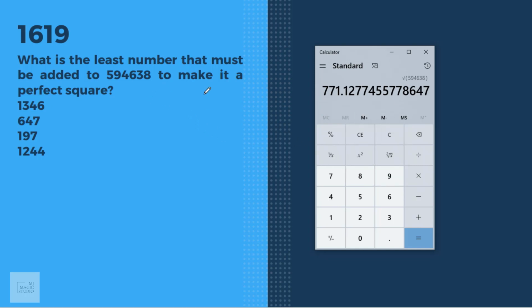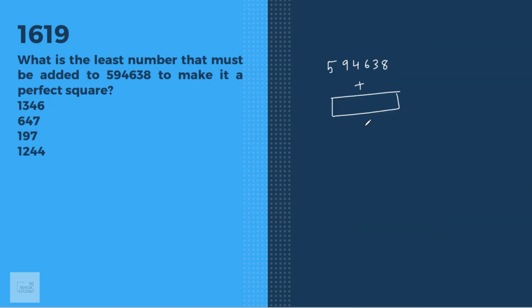That means the next square number would be 772. 772 into 772 minus 594638 is 1346. So we should be adding 1346. We'll get a number which is the square of 772. 1346 fits with option A.